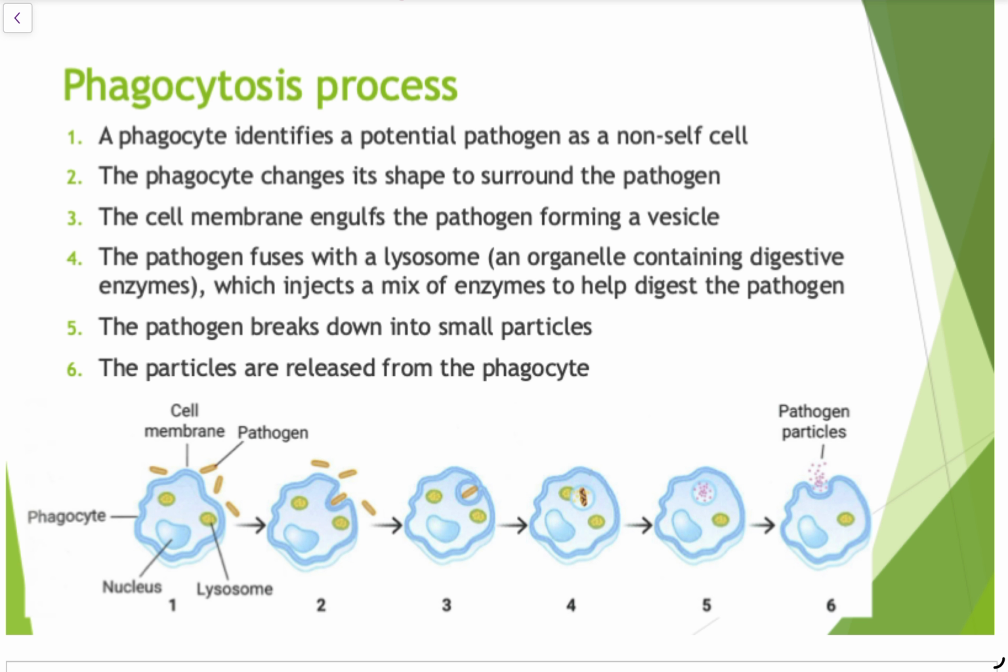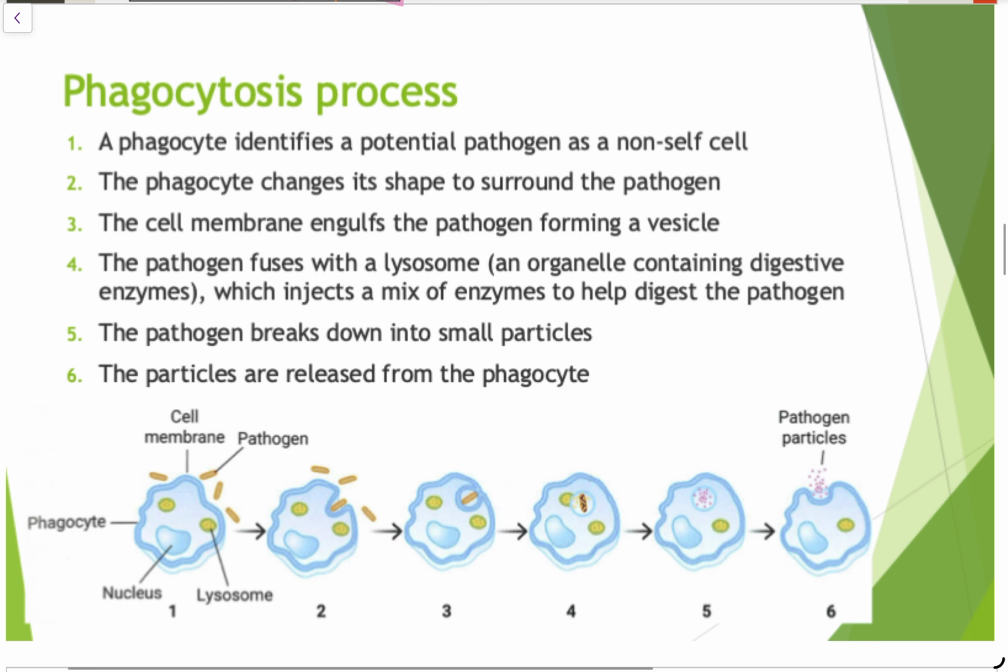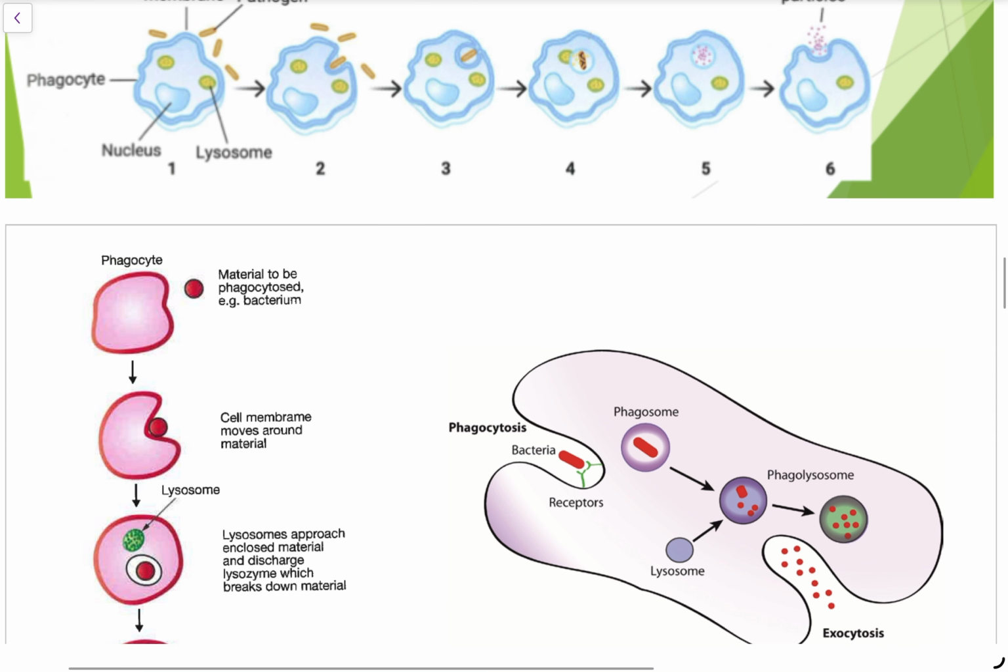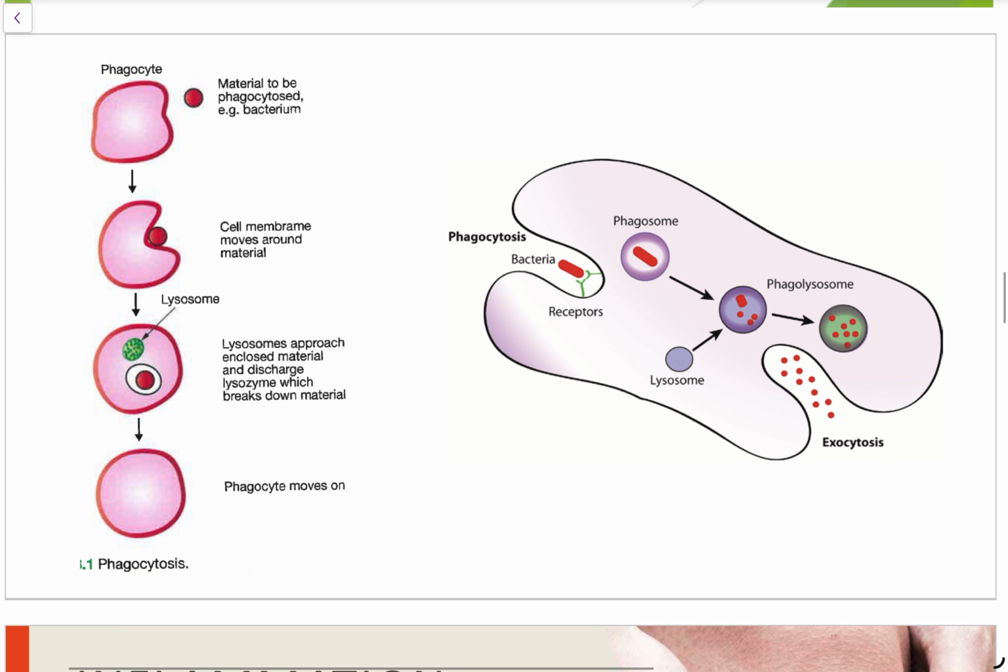I'd encourage you to have a look here, to pause it, and to go through each step. The only change that I would make, especially at a year 12 level, is instead of the word phagocyte, we're going to use macrophage, just to be more specific and more detailed. So macrophage and macrophage. So, moving on down, another representation, just have a read through.